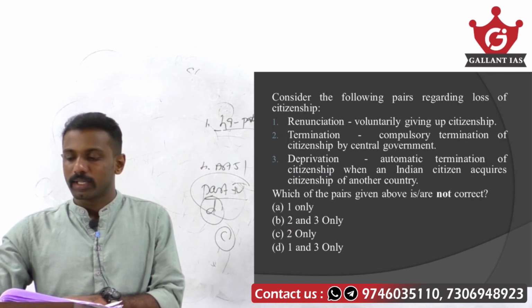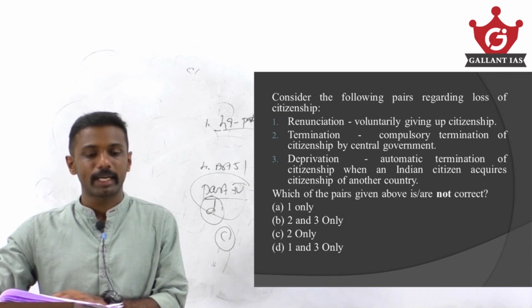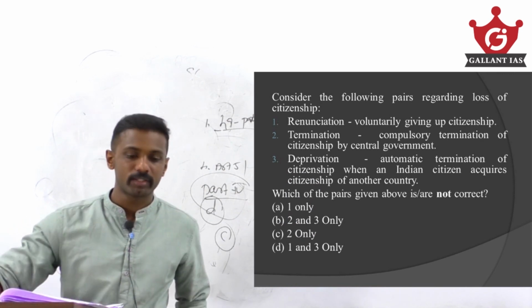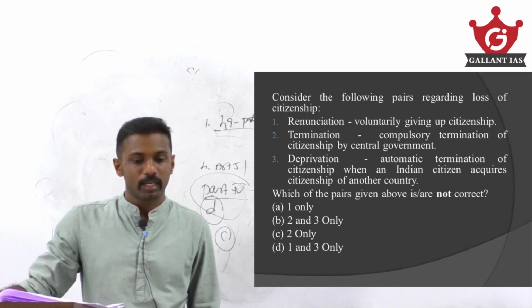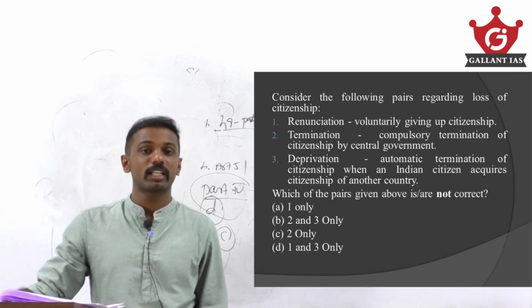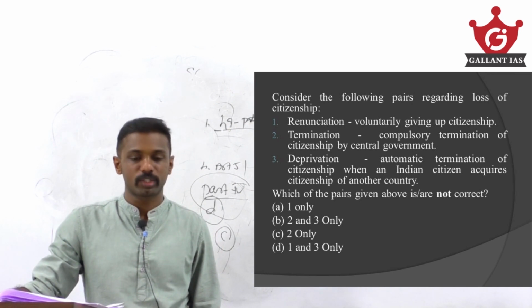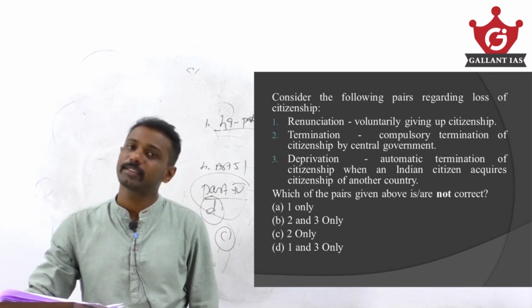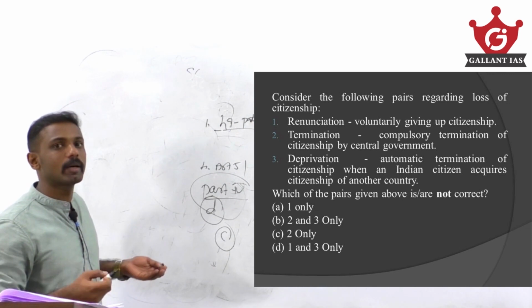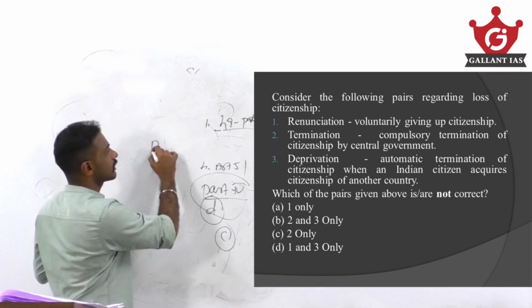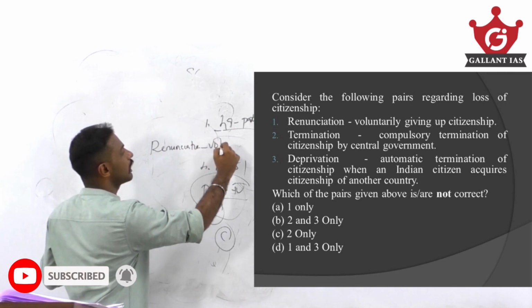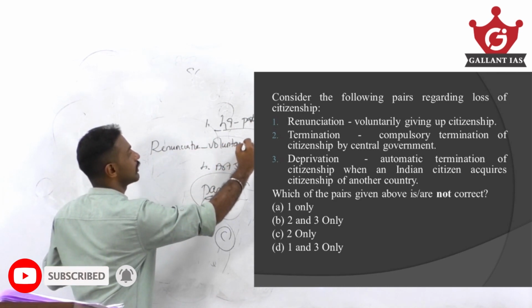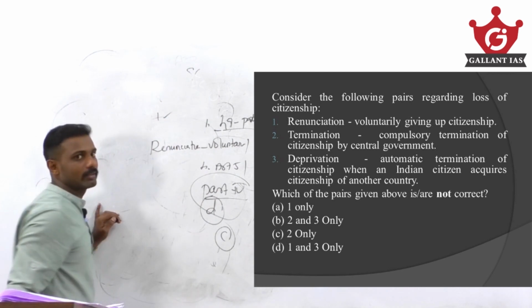Okay. Consider the following pairs regarding the laws of citizenship: renunciation, termination, deprivation. Which of the pairs given is or are not correct? We have to find the not correct one. So what is actually renunciation? It is nothing but us voluntarily giving up our citizenship. Renunciation means we voluntarily give up our citizenship. So one is a correct statement.